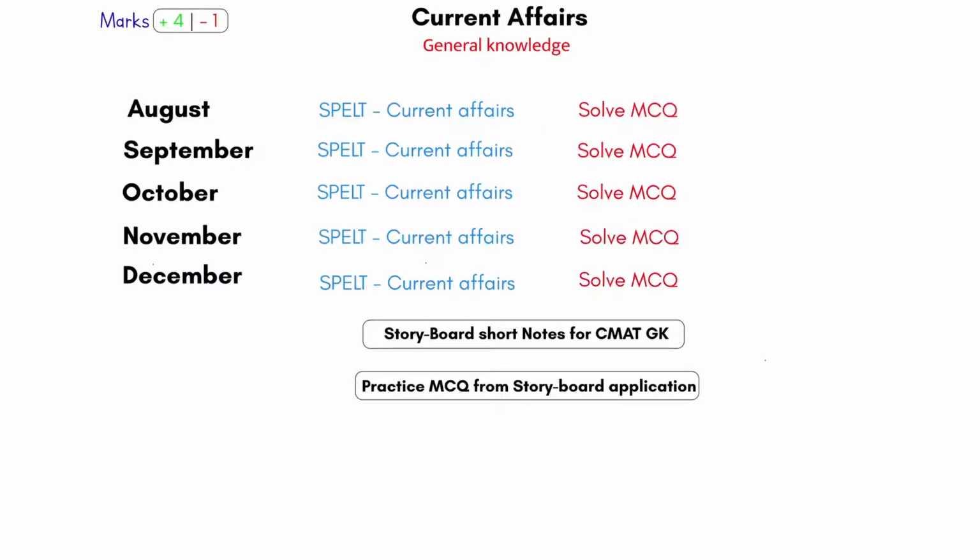Now from static GK, let's come to current affairs. Where do you expect current affairs from? As the name says, whatever is recent happenings will be asked in the exam from this section. So you can get current affairs from August, September, October, November, December. Read the news from the last 5 to 6 months and you can expect some current affairs from here. Current affairs can be asked from any of the domains: social, politics, economics, legal, technological, environment and ecology.